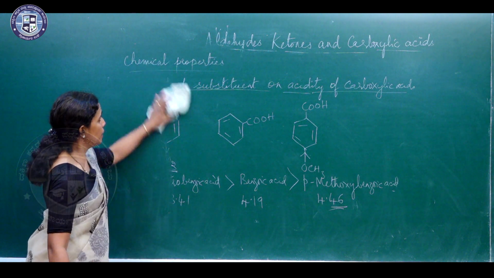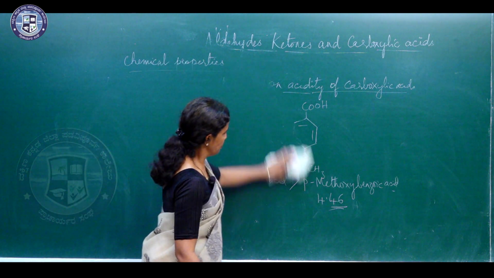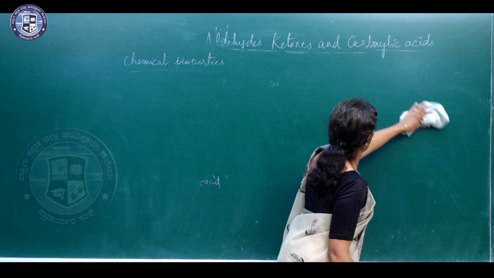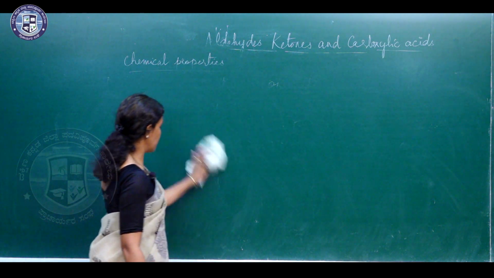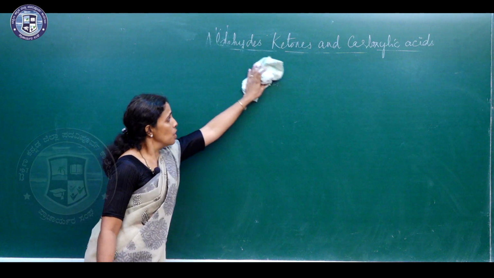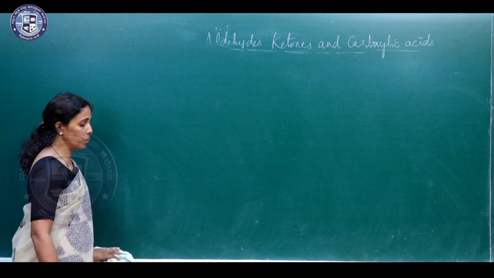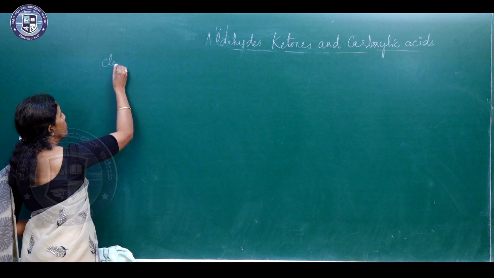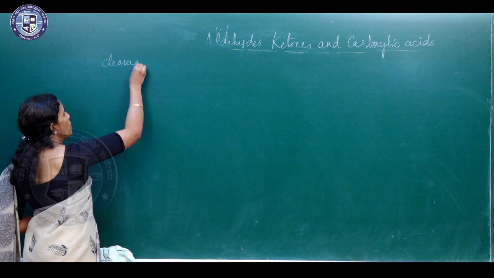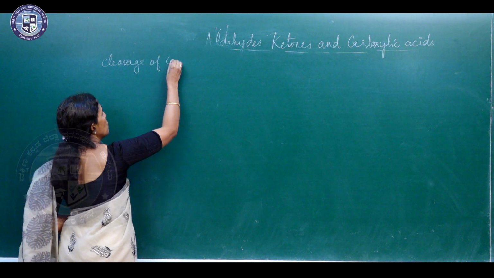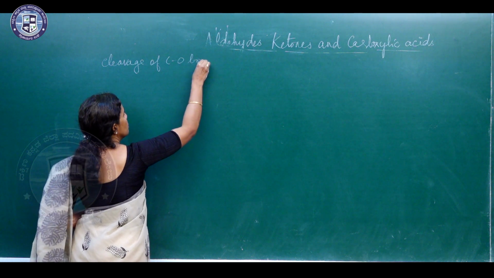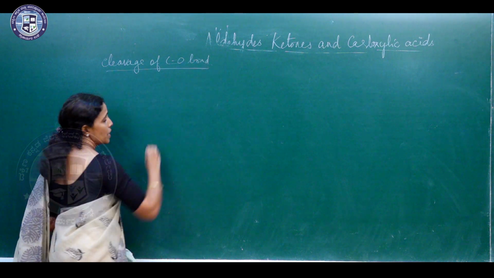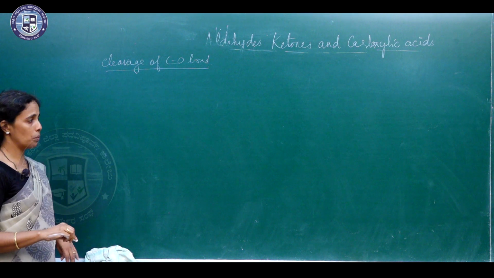So, this is regarding the cleavage of the OH bond in case of carboxylic acids. Next we will discuss the cleavage of the CO bond, reactions involving the cleavage of CO bond.